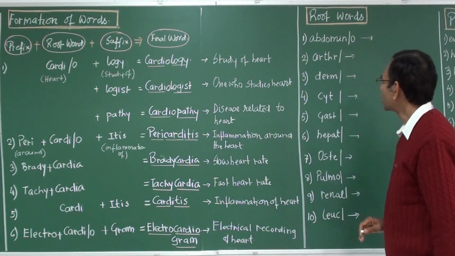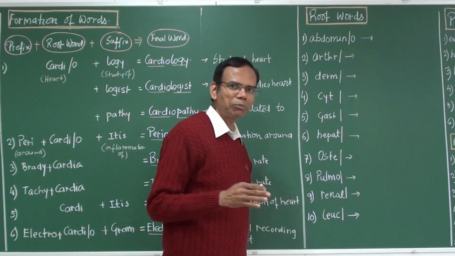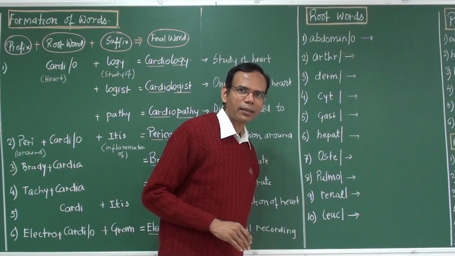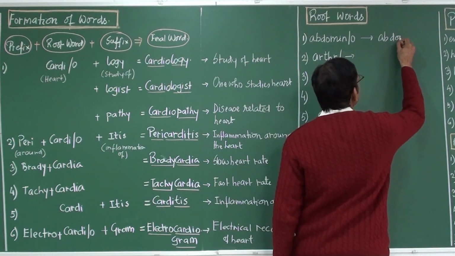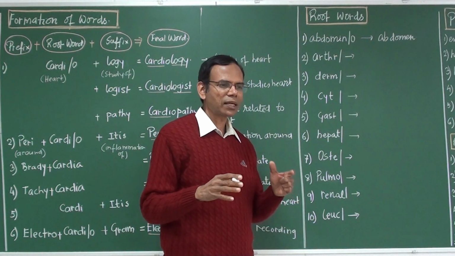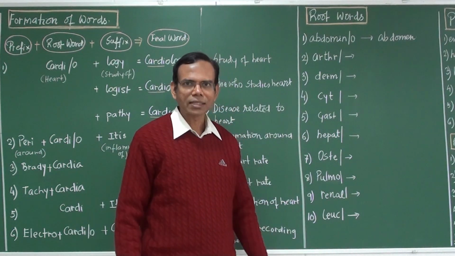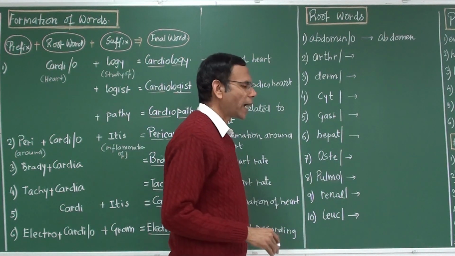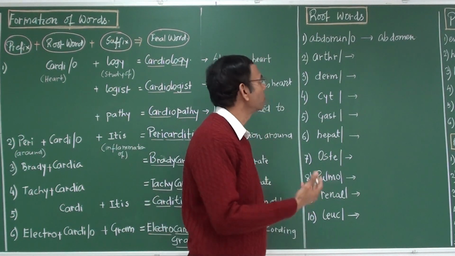Okay. Now comes the root words. Some of the important root words. Alright. First is abdomen. Now there is a difference between abdomen and the stomach. Stomach is basically a part of the abdomen. Abdomen consists of all the different organs which are there in the digestive system. So stomach is a part of it. So abdomen, abdominal pain. So that is a word made from the abdomen.